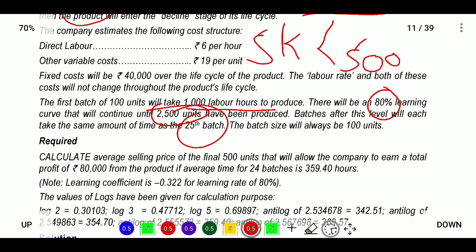The batch size will always be 100 units. So for 5000 units, 5000 divided by 100, 50 batches are there.